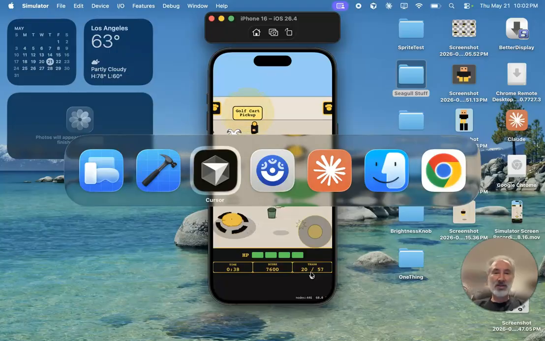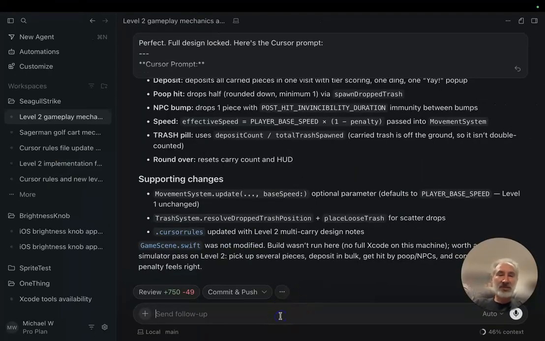So I'm going to go back to Cursor, and I'm going to say, mostly great. I don't need to give it that kind of feedback, but I like it because it makes me feel more like we're two humans talking. And I'm going to say I can pick up multiple pieces of trash, but there is no counter.